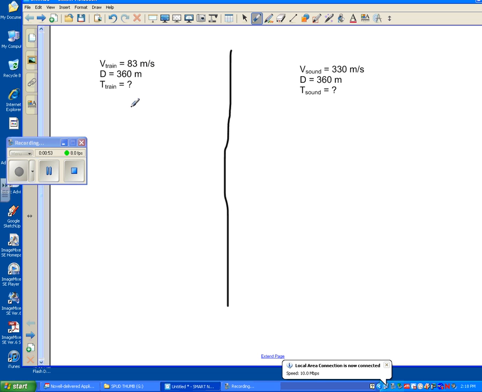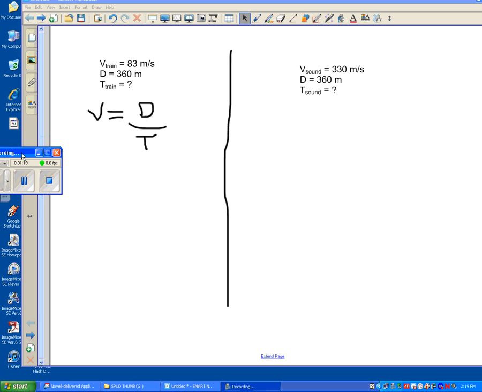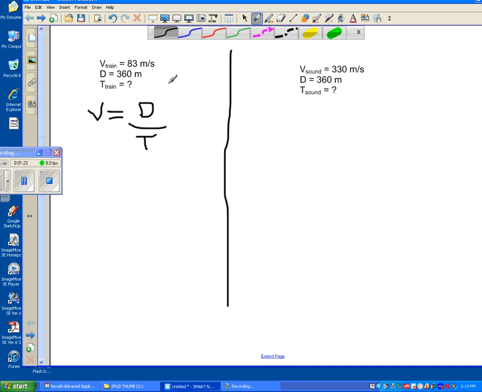So we're going to use our basic formula that we had before, that velocity is equal to displacement divided by time. That's going to be the same equation for both. So when we have that formula, I need to solve for time.